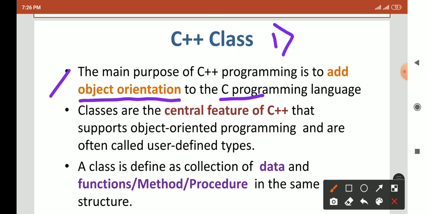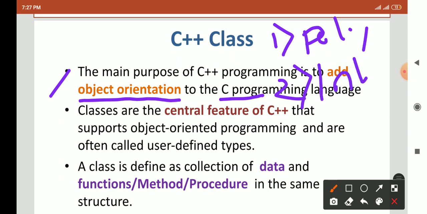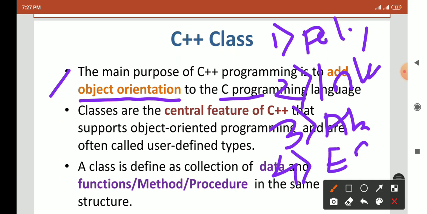First, polymorphism, one name many forms. Second, inheritance, we can inherit the object from the parents. Third, abstraction, hiding data. And fourth, encapsulation.